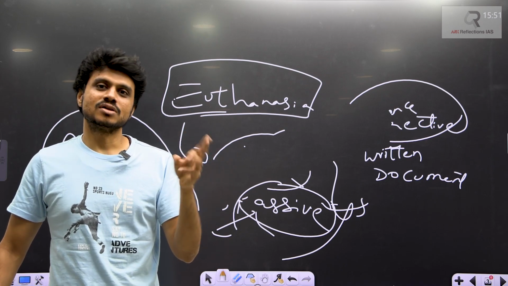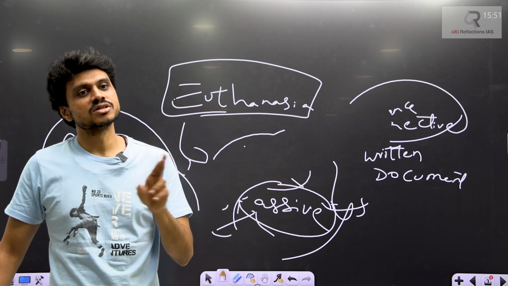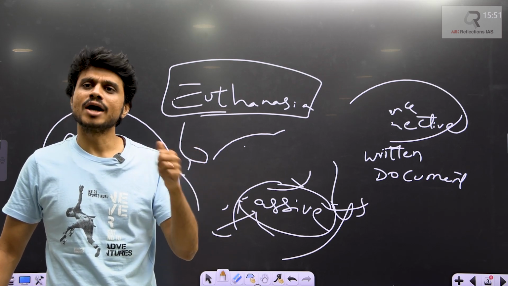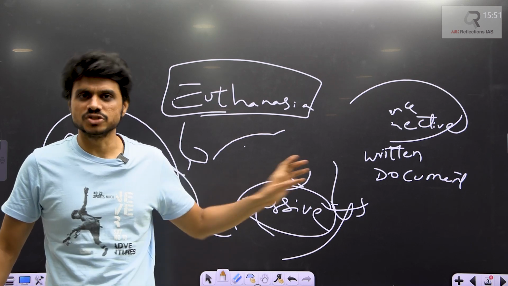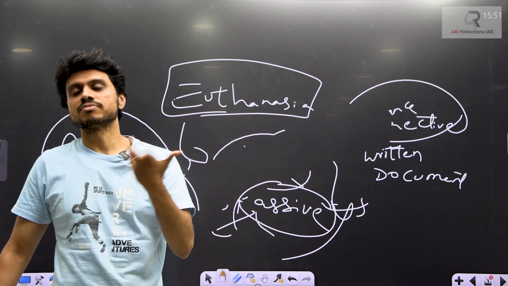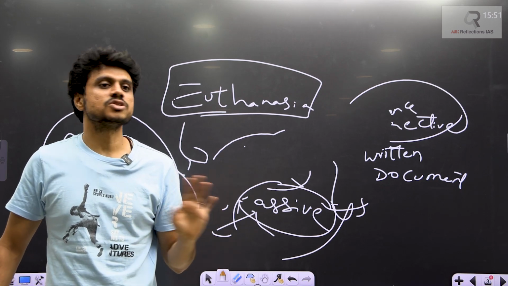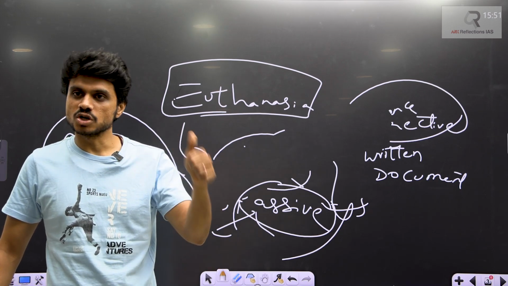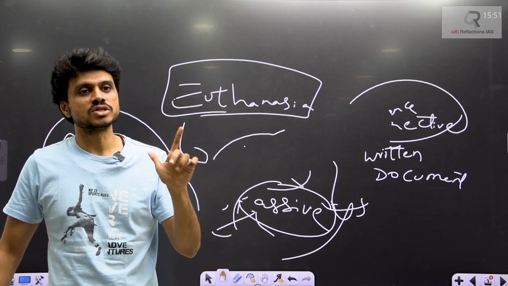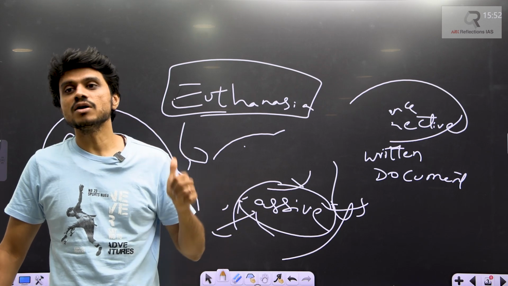Okay, so section 309 was struck down after the Mental Health Act. A new act was passed for mental health care, which is being provided to you in the notes. Now it is not a criminal act. It has been struck down. These are the Aruna Shanbaug case and the Mental Health Act that you need to know. Suicide is not a criminal act, and in India we have passive euthanasia.